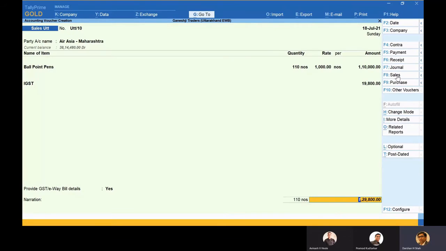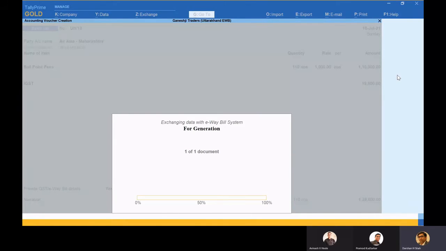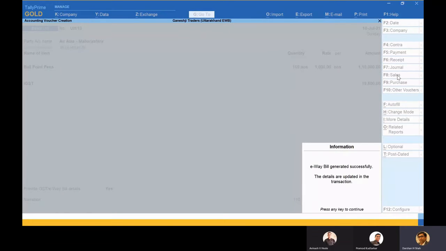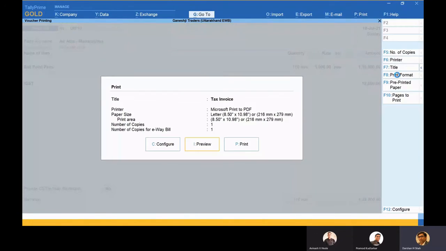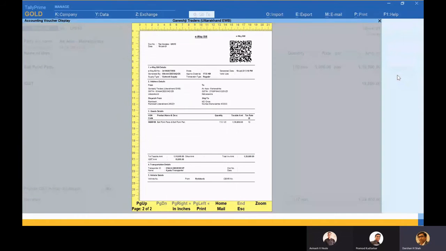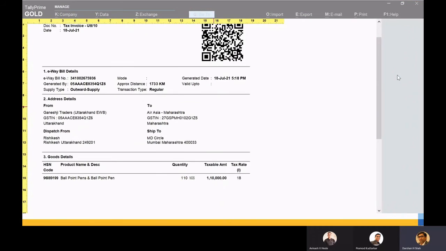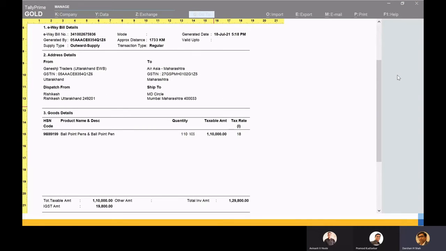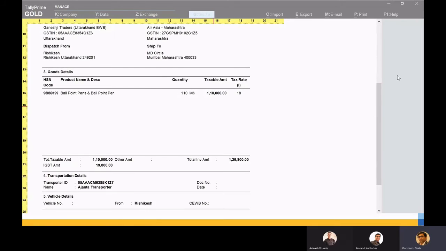Okay, so that becomes here I can say sending it, and I say yes for this, and see, it has got generated. Now when I do page up and see the print, I'll take up the second bit. My e-way bill has been generated, but if the vehicle details are not over here, then I can write it later also. I can update it later also.